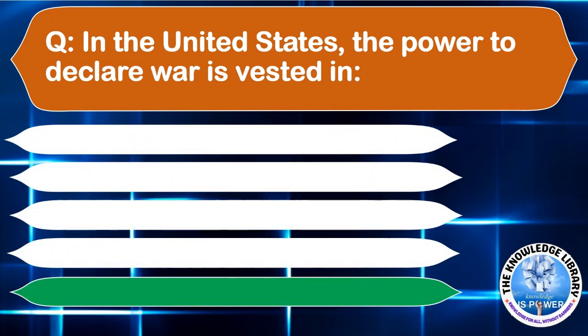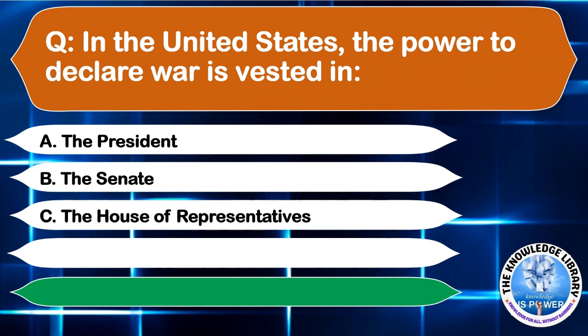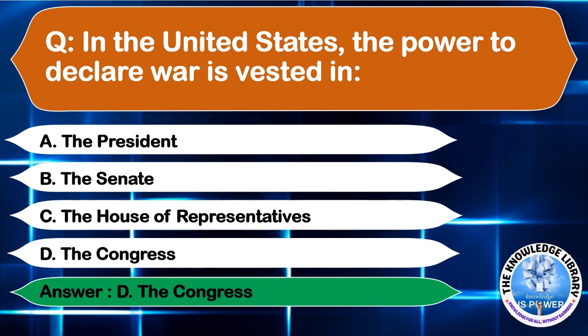In the United States, the power to declare war is vested in option A, the President. Option B, the Senate. Option C, the House of Representatives. Or option D, the Congress. The correct answer is option D, the Congress. Moving to the next question.